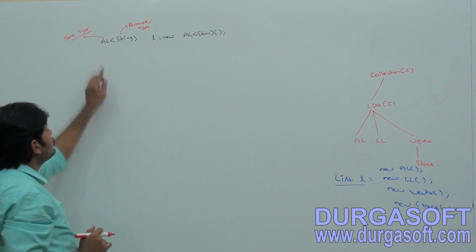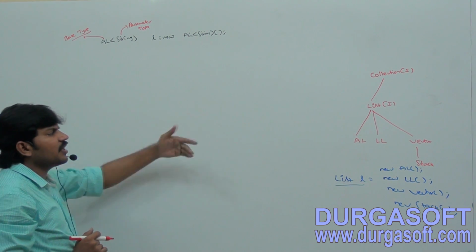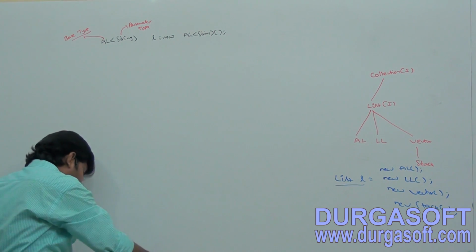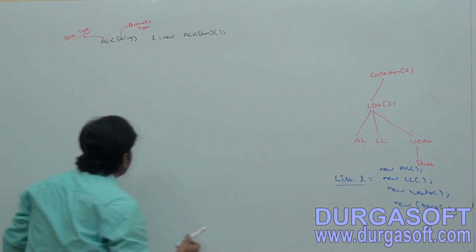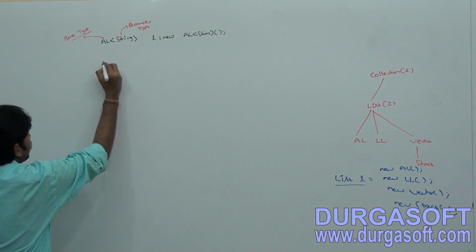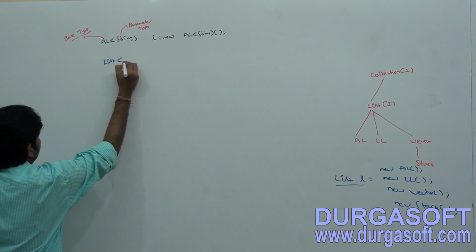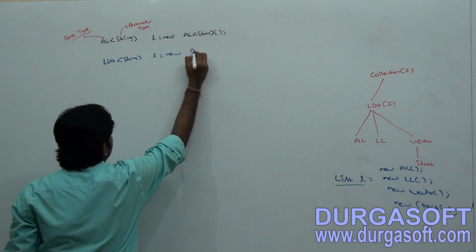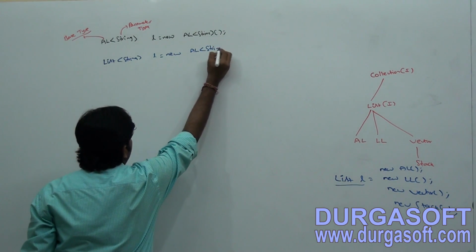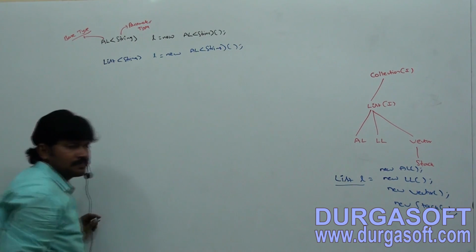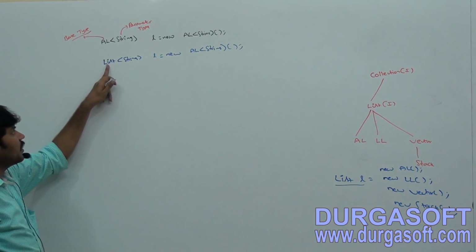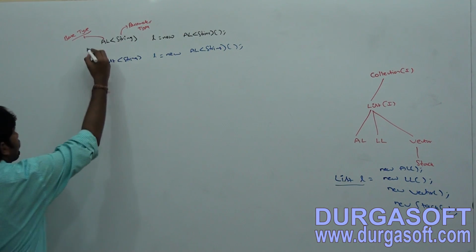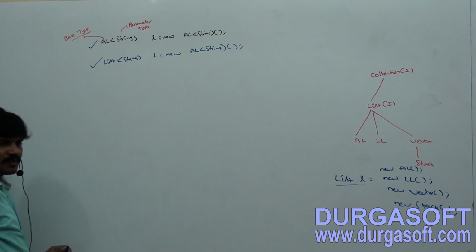Sir, now instead of array list, why don't you take parent list? Is it possible or not? Yes. Now observe this one. Sir, I am taking instead of array list, List of String L is equal to new ArrayList of String. Valid or not? A parent reference can be used to hold a child object. That is polymorphism. So perfectly valid, no problem at all.